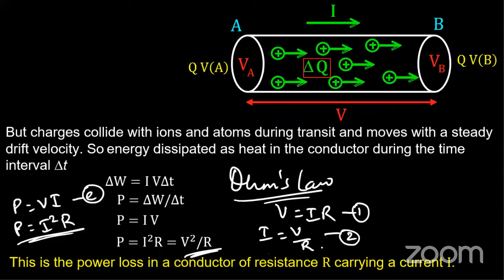Okay, please remember that. Whenever they ask you to find the heat loss or heat in the conductor, they are just asking you to find the power. Guys, please remember this. This is very, very important. Whenever they are asking you to find the heat loss in the conductor, they are just asking you to find the power lost. Which formula are we going to use in that case? We are going to use any of these three formulas: P is equals to VI, P is equals to I square R, or P is equals to V square by R. Any of these to calculate the heat lost in a conductor, also the same power. So heat loss is nothing but the power loss in a conductor.